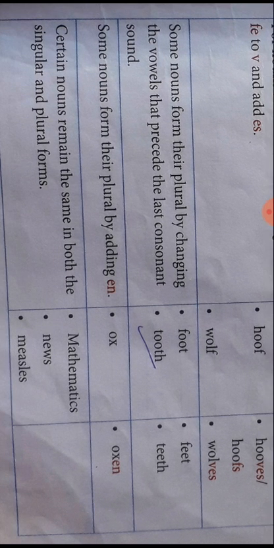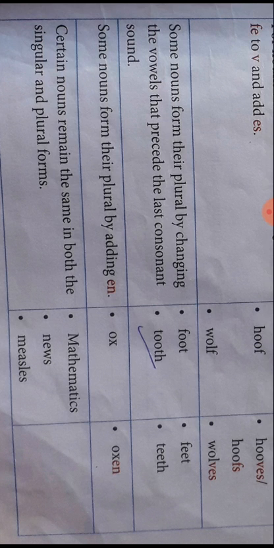Some nouns form their plural by changing the vowels that precede the last consonant sound. Just see that, F-O-O-T, double O. Can you see the vowels? So that changes to F-E-E-T, feet. T-O-O-T-H, tooth, so plural will be T-E-E-T-H, teeth. Some nouns form their plural by adding en.